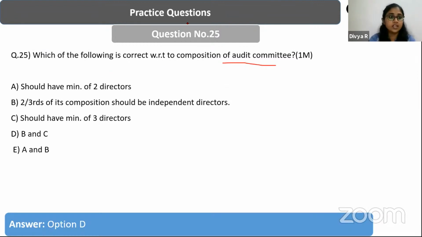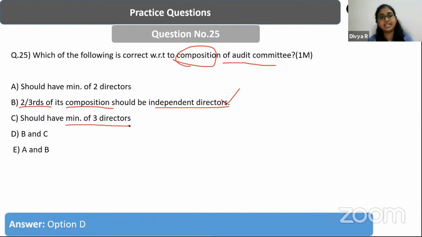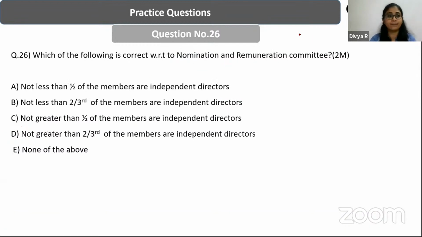It is B and C. So with respect to the composition of the audit committee, at least 2/3 of its composition must be independent directors, and there should be minimum 3 directors as a part of the audit committee. Both of these are important. Yes, so it is 2/3 mentioned, right? 2/3 of its composition should be independent directors. So it is both B and C with respect to the audit committee.